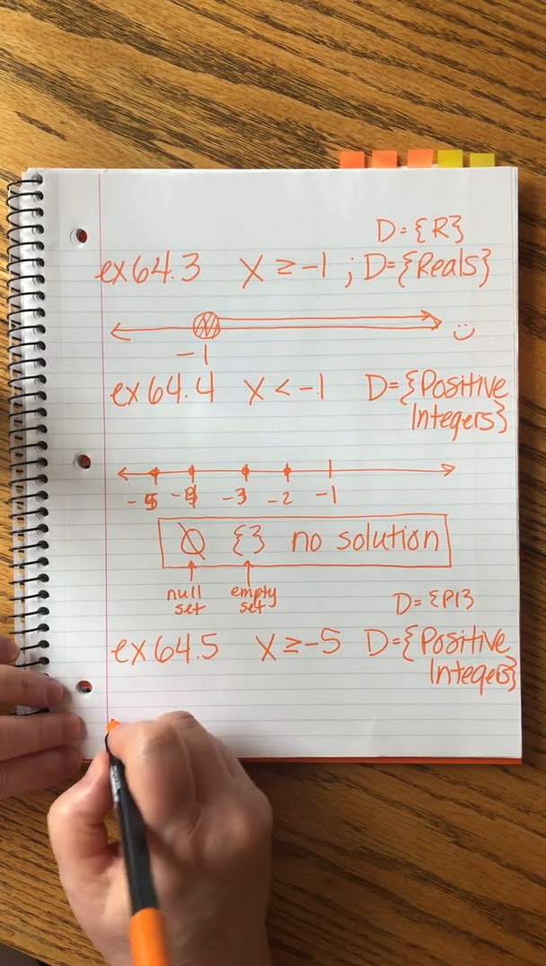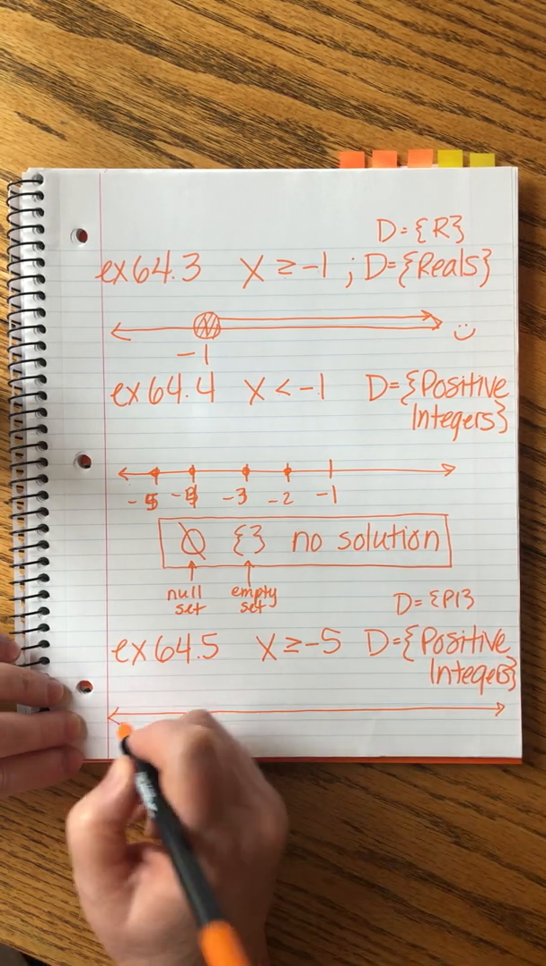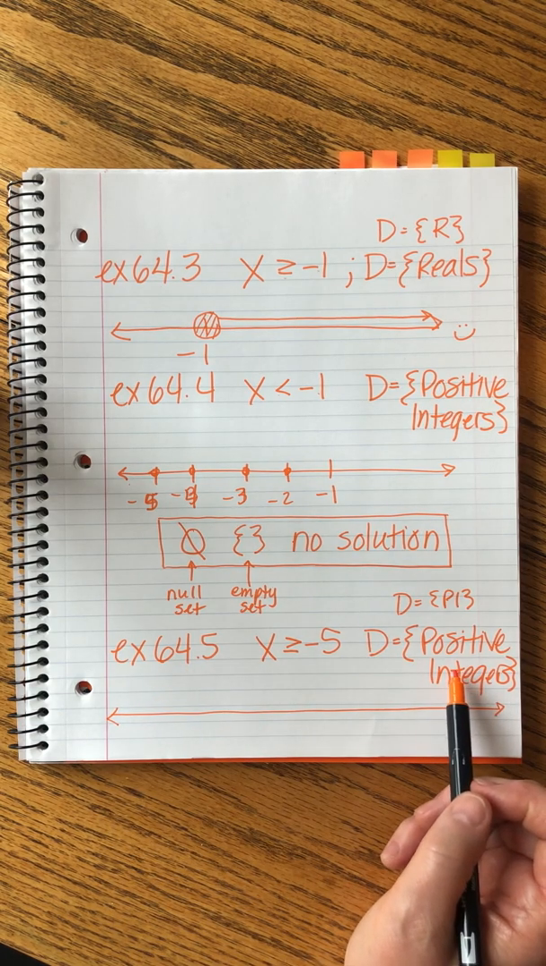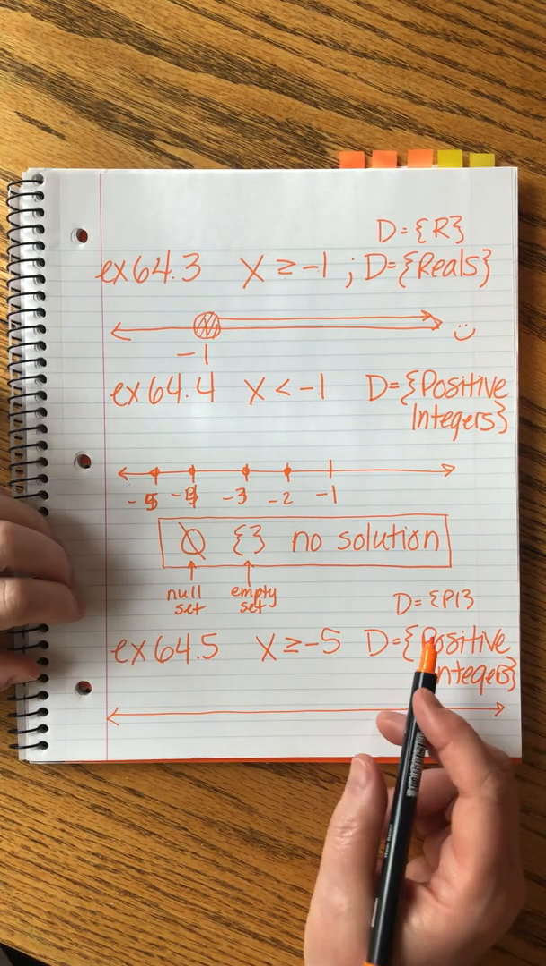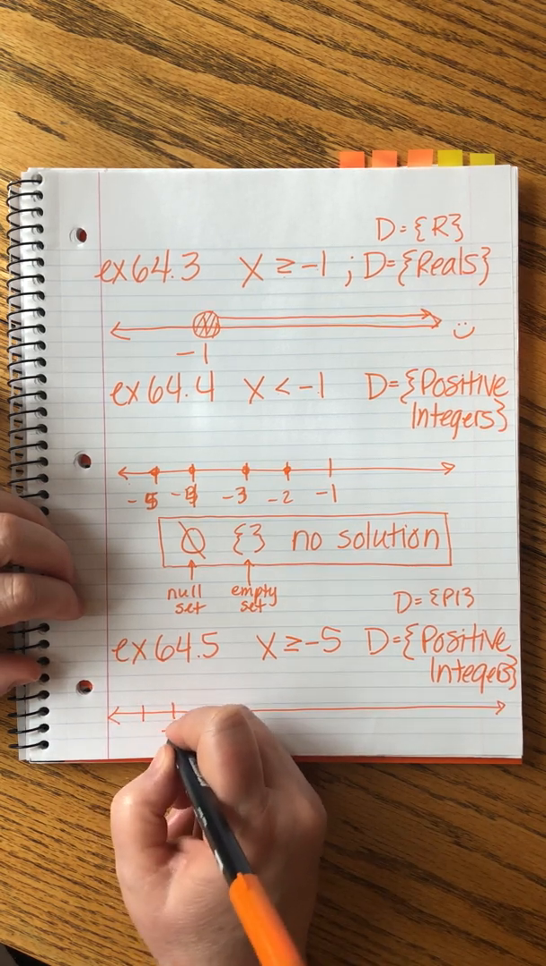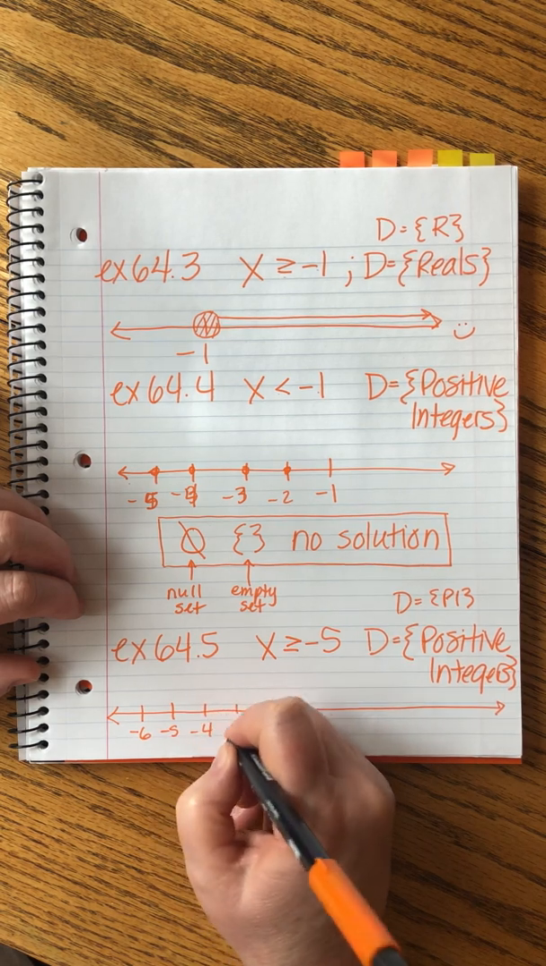All right, so x is greater than -5, but we're only allowed to graph positive integers. Integers means dots. We know that, no arrows. We know that we could go all the way down here to -5. I'm going to draw a bunch for this one.